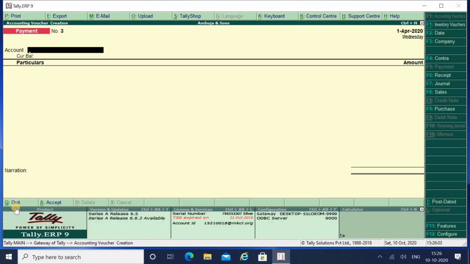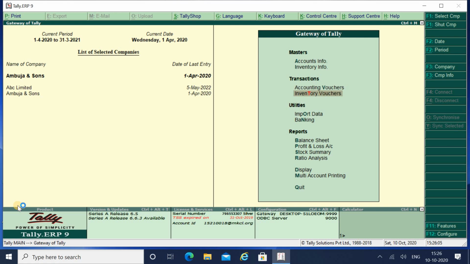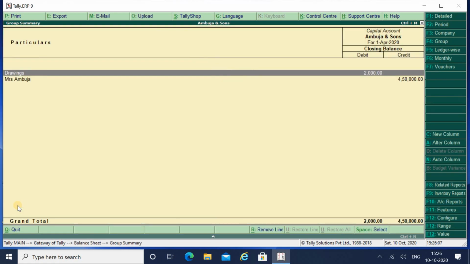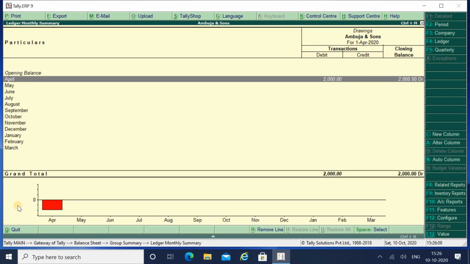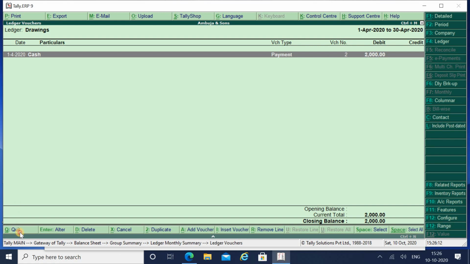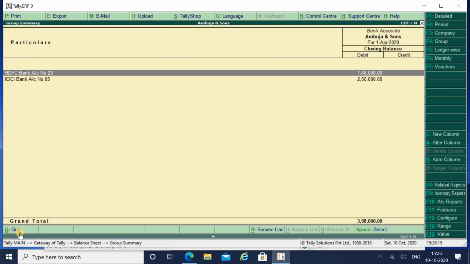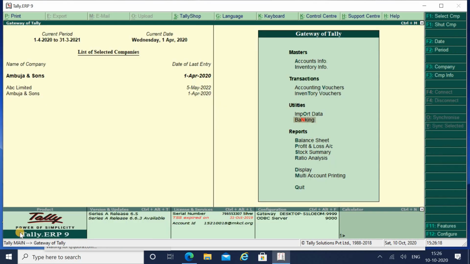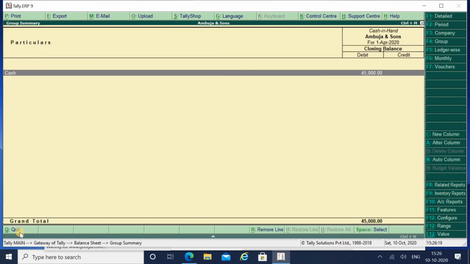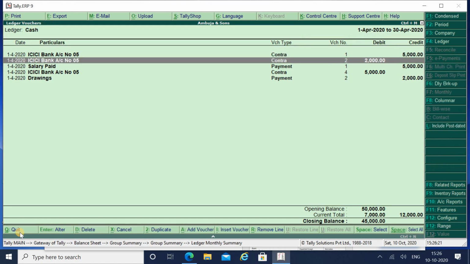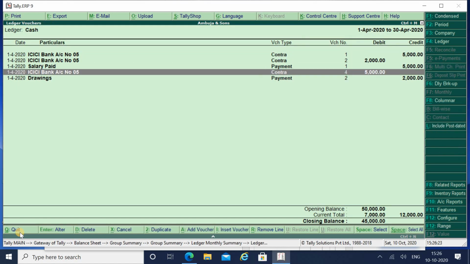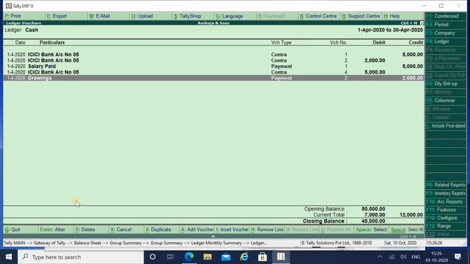And what will be the effect? Go to the balance sheet, go to the capital account, and you can see that 2,000 is being debited over here. Next go to current assets, cash in hand, and you will see that 5,000 was withdrawn, but in drawings I made a payment of 2,000 rupees. So my cash is getting deducted and my drawings account is getting debited.